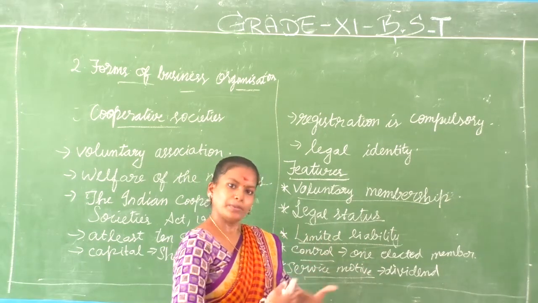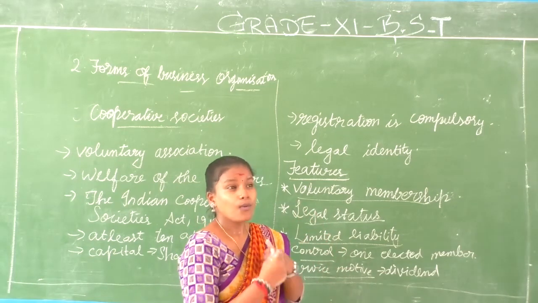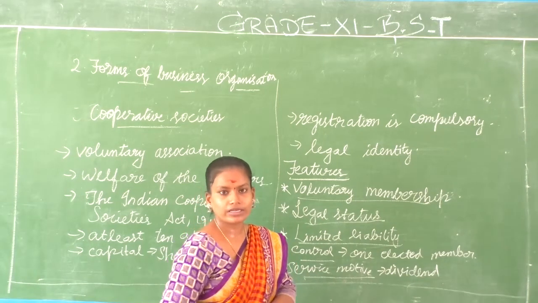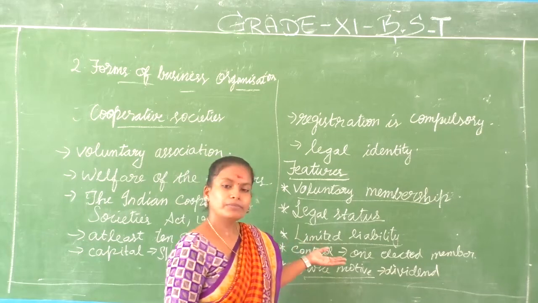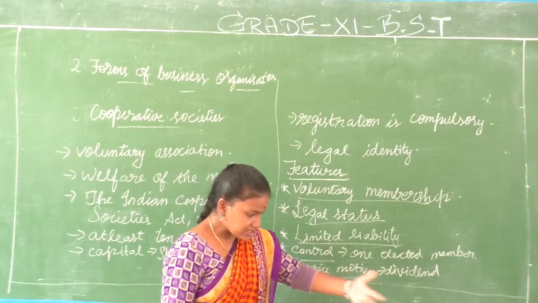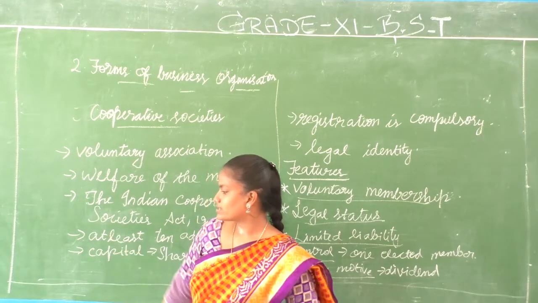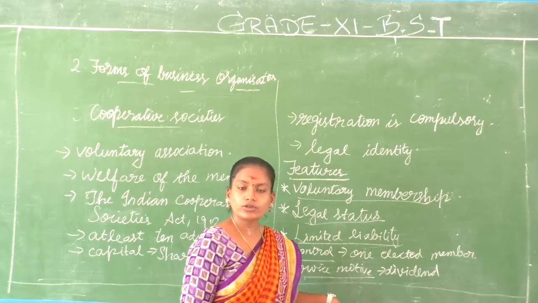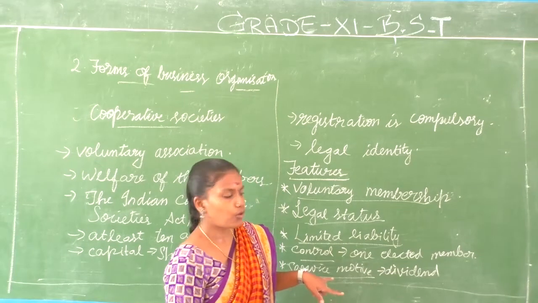So many people will be interested to buy. The biggest thing that scares us is the liability. What will happen to my personal assets if something happens to the organization? So once that problem is removed, then people will be interested to invest more in cooperative societies. And it is entirely of service motive also. So it's good. Control is given to one elected member. All members have a right to vote.